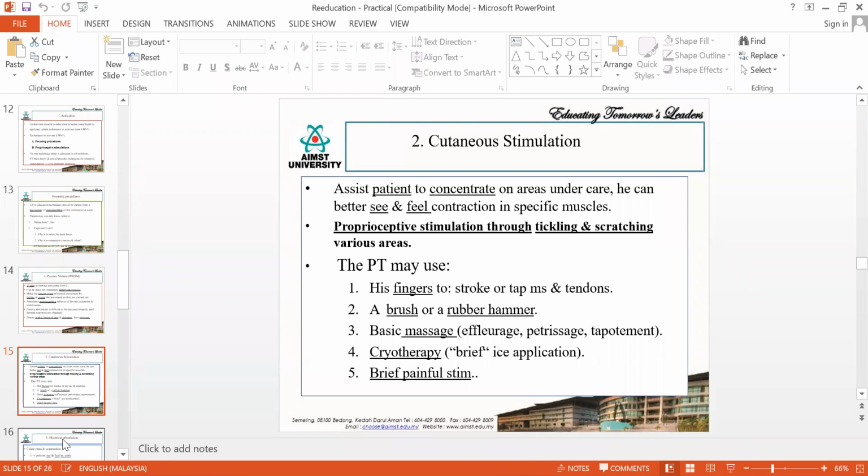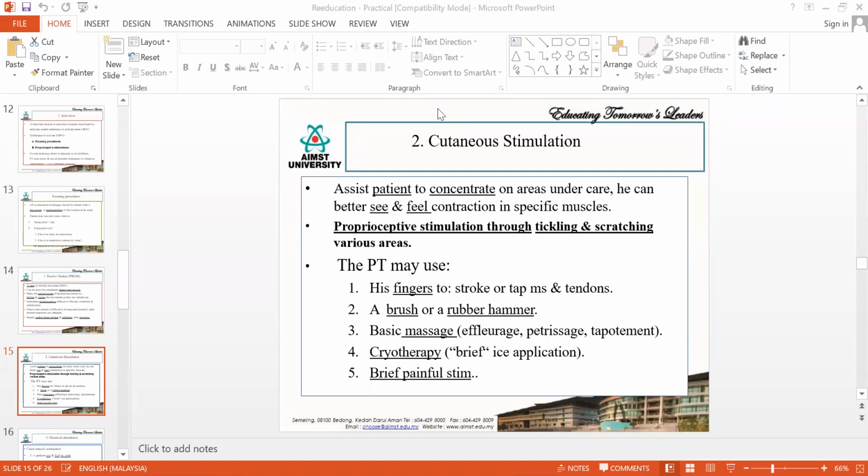Okay, the same will go for cryotherapy. You can apply ice to increase the cutaneous sensation. This ice is applied in the method called stroking. So you have something called ice cube stroking. You would have learned it in your cryotherapy. This ice cube stroking is done from distal to proximal in a very fast manner in case they are having flaccidity. But if they are having spasticity, then you have to do it very slowly from proximal to distal. Is that clear? So that is your cryotherapy.